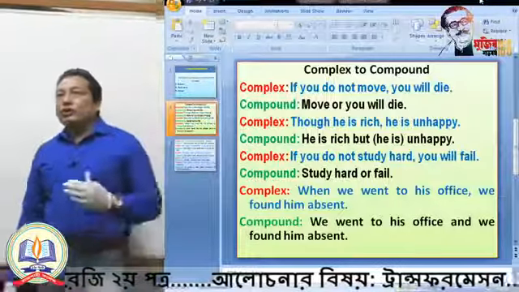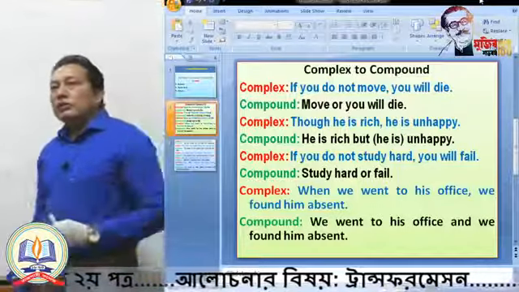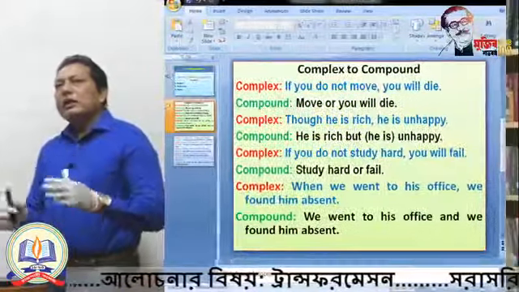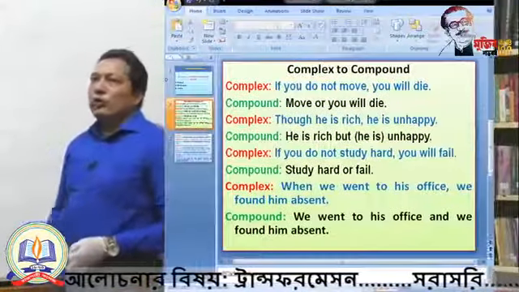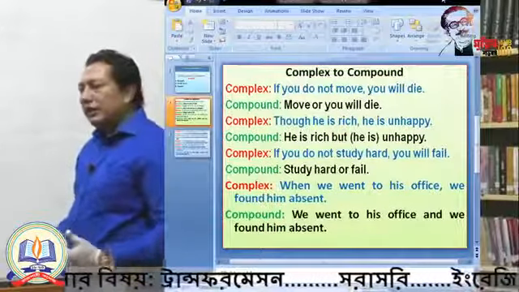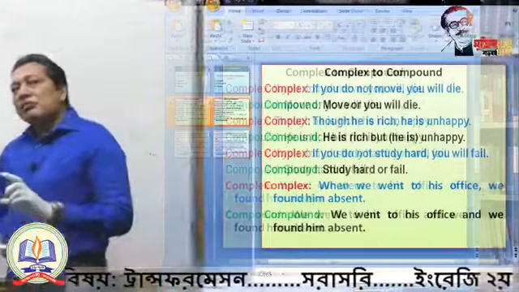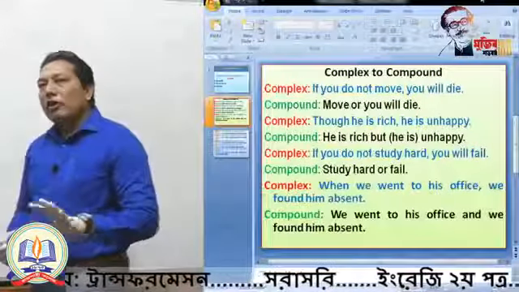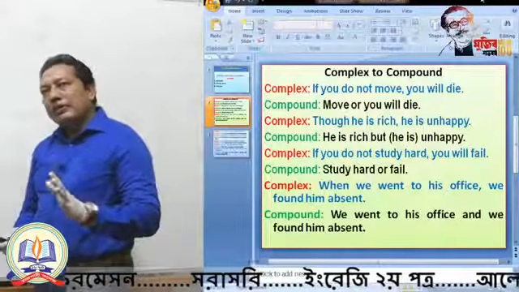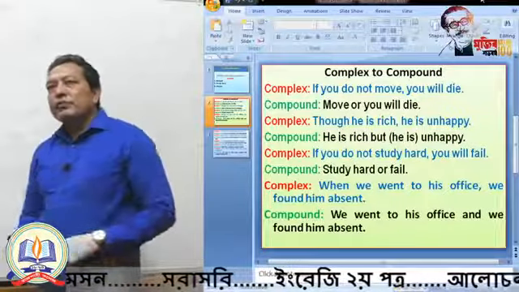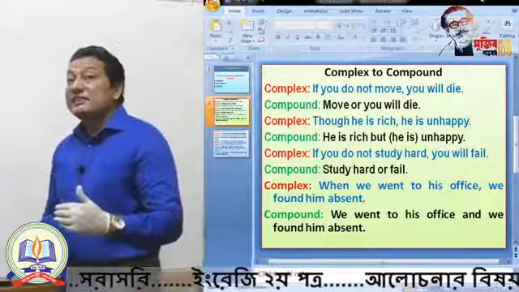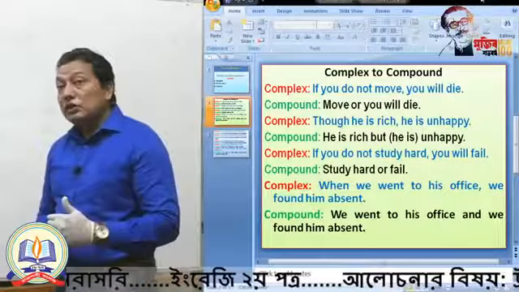If you do not move, you will die. What is the compound? Of course, you have to deduct the if clause. Why? In a compound sentence, we will not write down the sentences in full. Move. Actually here, in the imperative sense, move completes the whole area or completes the thought. So move indicates the full sentence. Move or you will die. Why are we using or? Because we are getting the negative sense if you do not move. So we are using or.